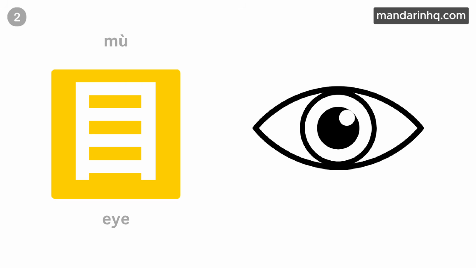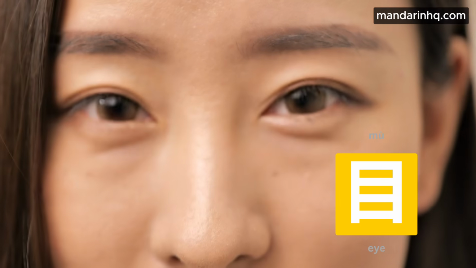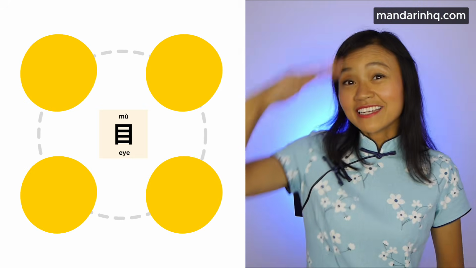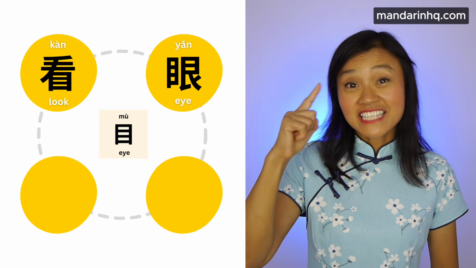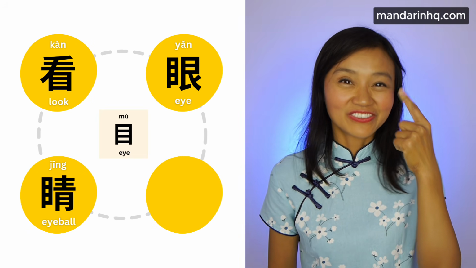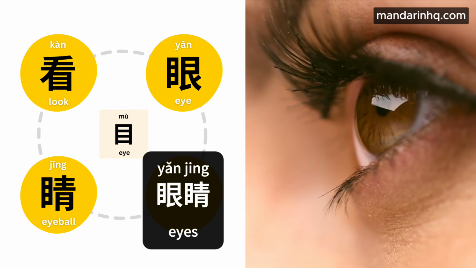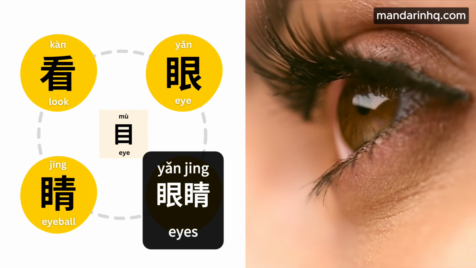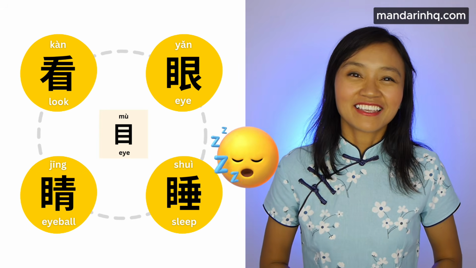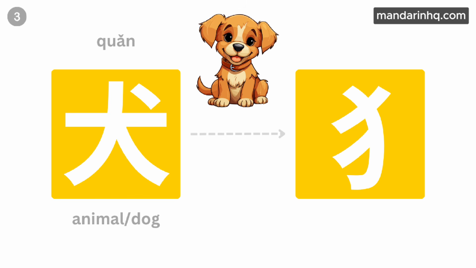Number 2 is mu, eye. It's your visual clue for anything related to seeing, looking, or sight. 看 look. 眼 eye. 睛 eyeball. Often used in the word 眼睛 eyes. Again, mu confirms it's related to the eye. 睡 sleep, eyes drooping. If you see the mu radical, the character is almost always related to looking, seeing, or the eye itself.